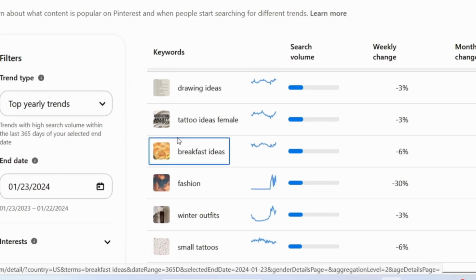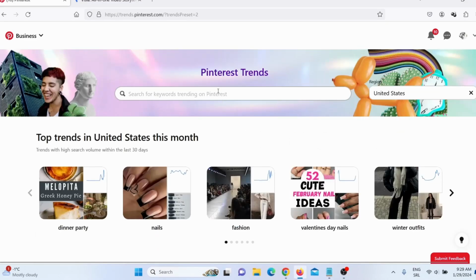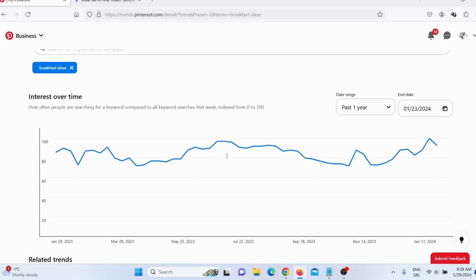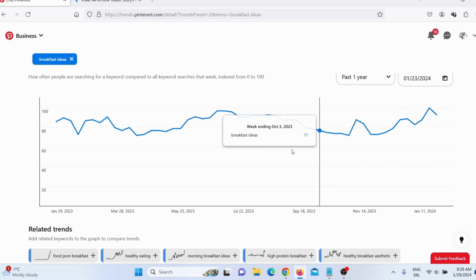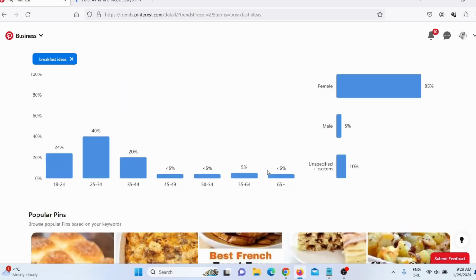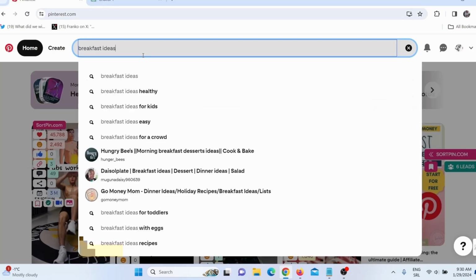So what I need to do, I simply need to copy this, and I need to go back here and I need to paste that here to check out related trends to this keyword here. Here you can see this is a stable trend in United States in past year, and here I can see audience for this, and here I can see some related keywords. So when I actually go here on Pinterest and when I search that here I can actually get more keyword ideas. Breakfast ideas, healthy breakfast ideas for kids, easy for crowd, for toddlers with eggs, recipes, okay?